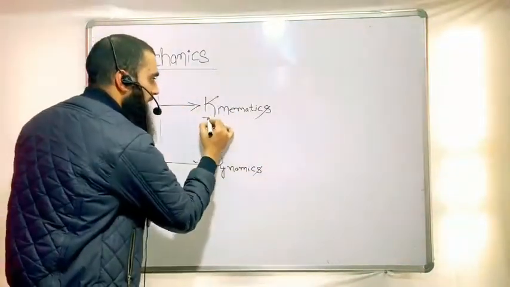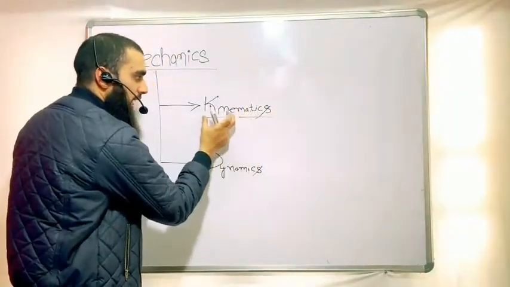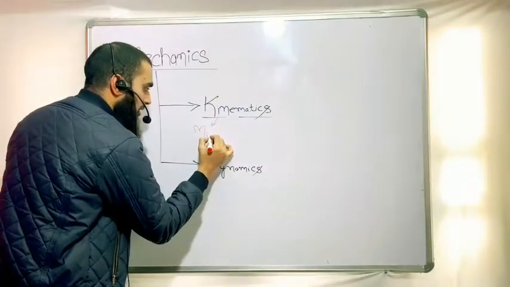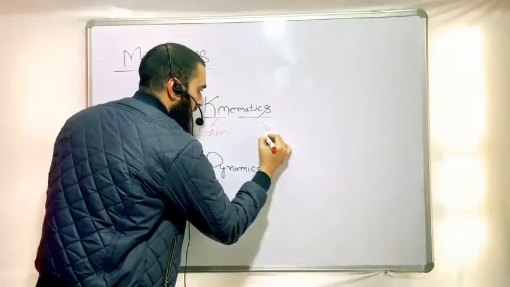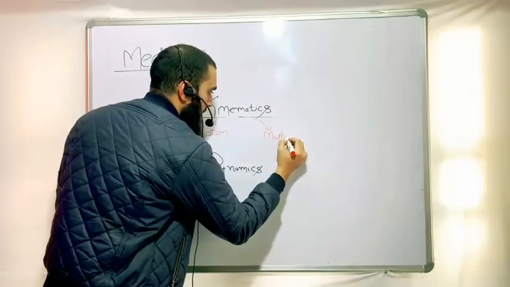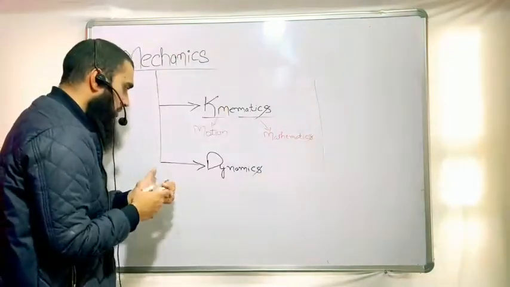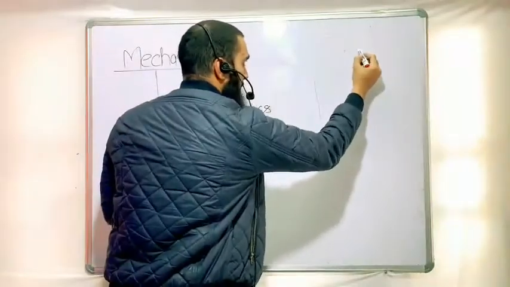So first of all, we'll see what kinematics means. I'm breaking kinematics into two words, that's kina and matics. Kina simply means motion, and matics means the calculations, or I can say the mathematics related to motion. As you all know, this motion is simply time rate of change of position.